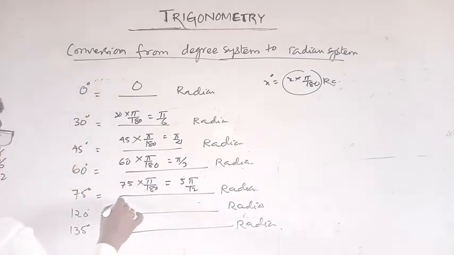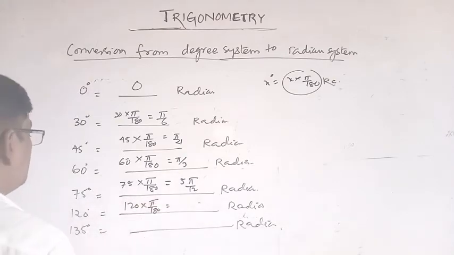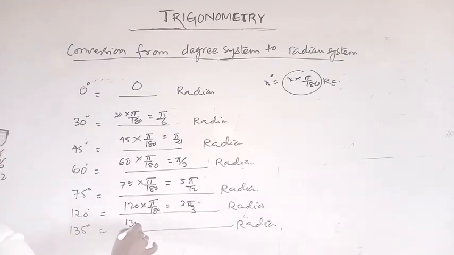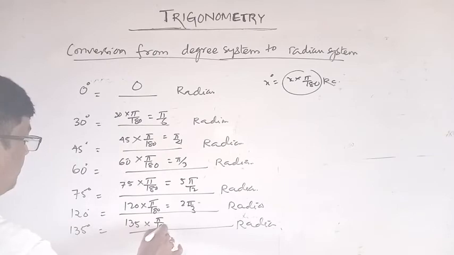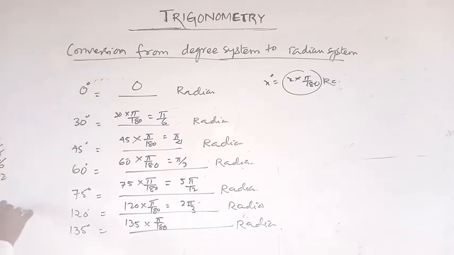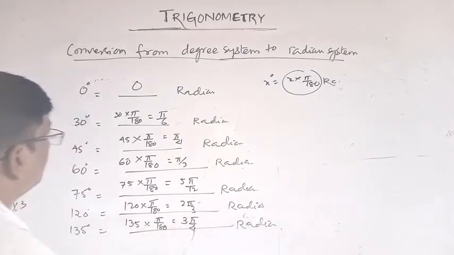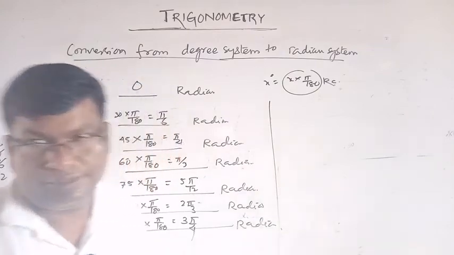Okay, 120 degree. That is 120 into what? Pi by 180. This is 2 pi by 3. And 135 into what? 135 into pi by 180 is equal to 3 pi by 4, 45 into 3, 3 pi by 4. Okay, these are the conversions of the degree system to the radian system.